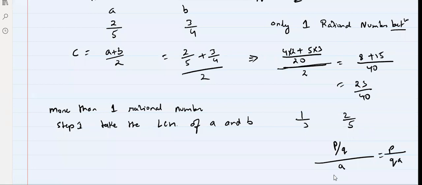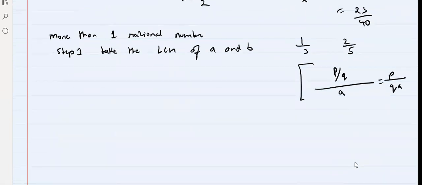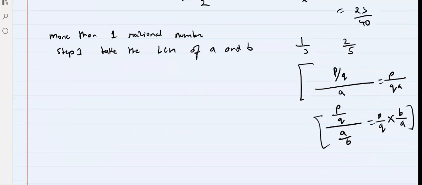Whereas P by Q divided by A by B is equal to P by Q into B by A. Got it? Okay. So that's why A and Q are multiplied.